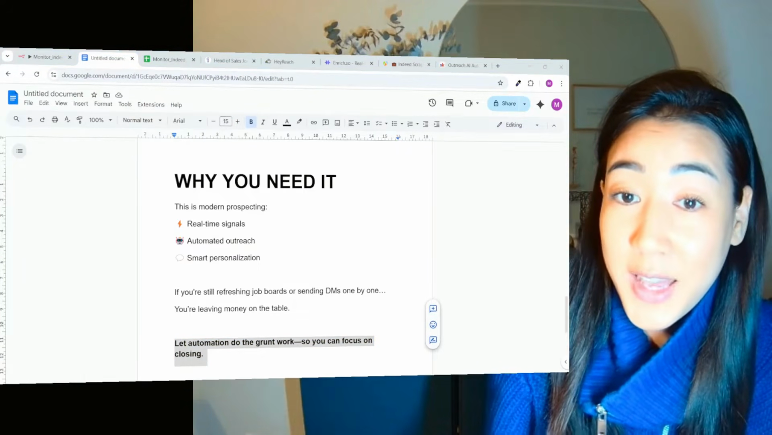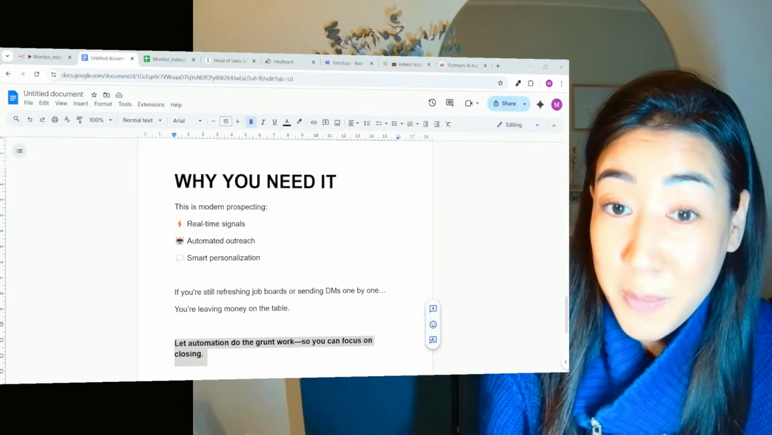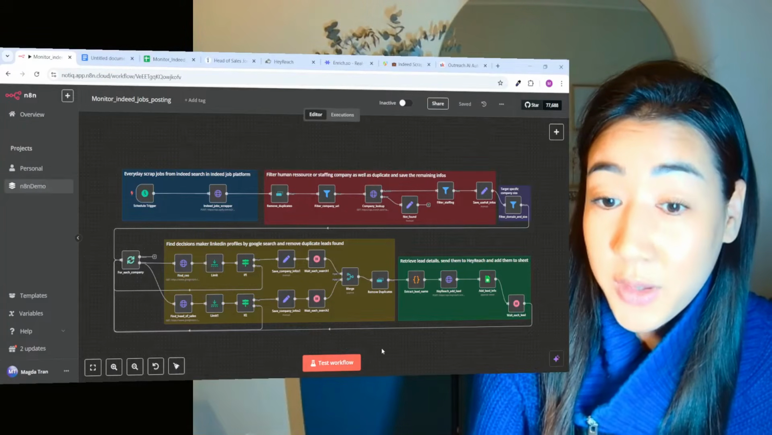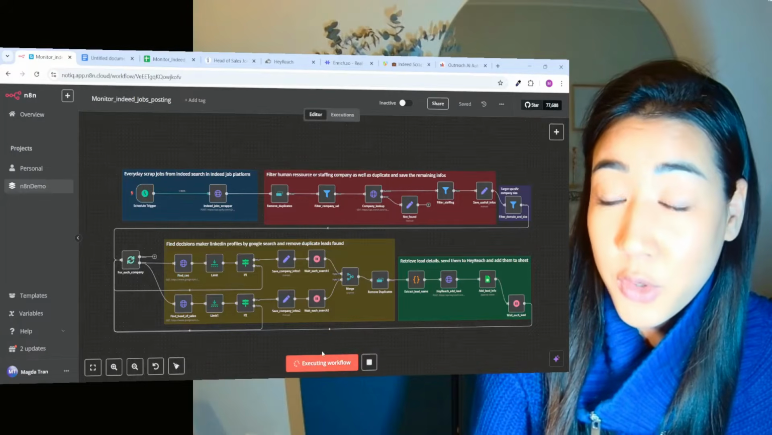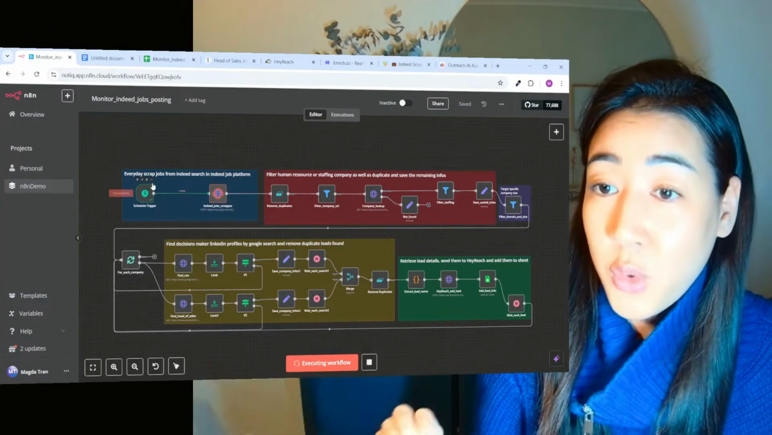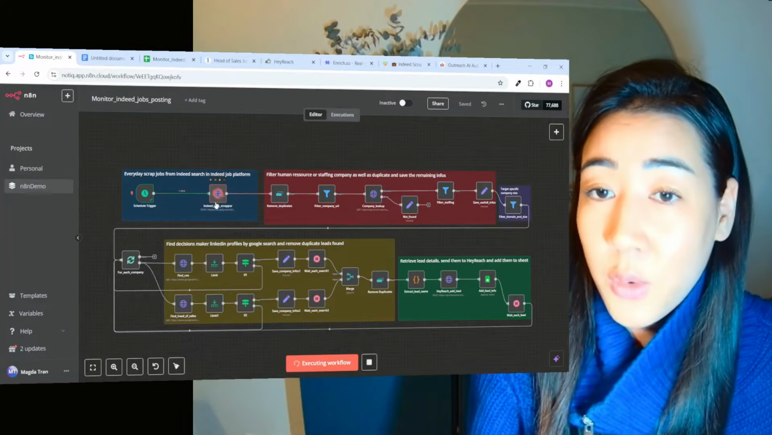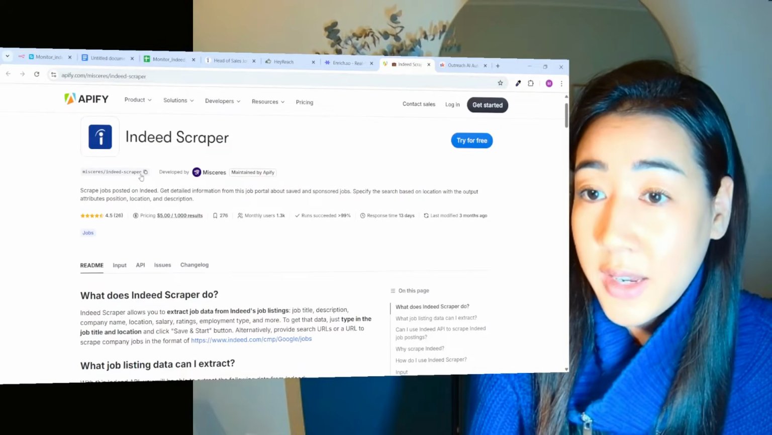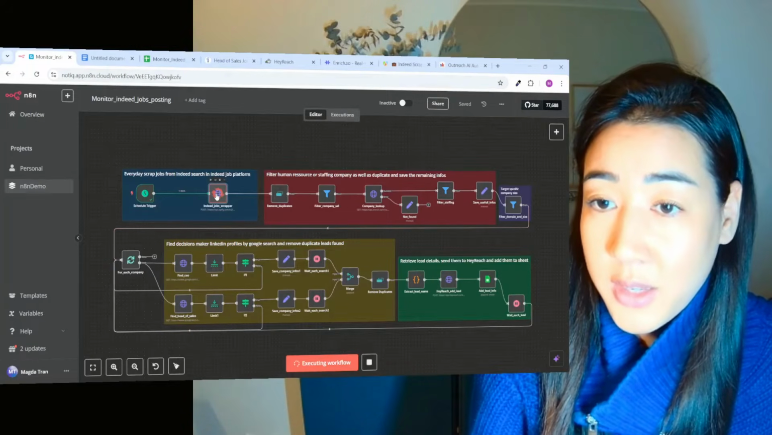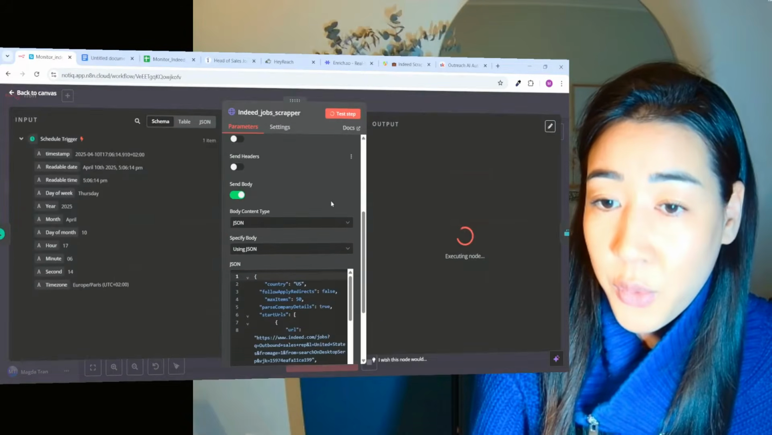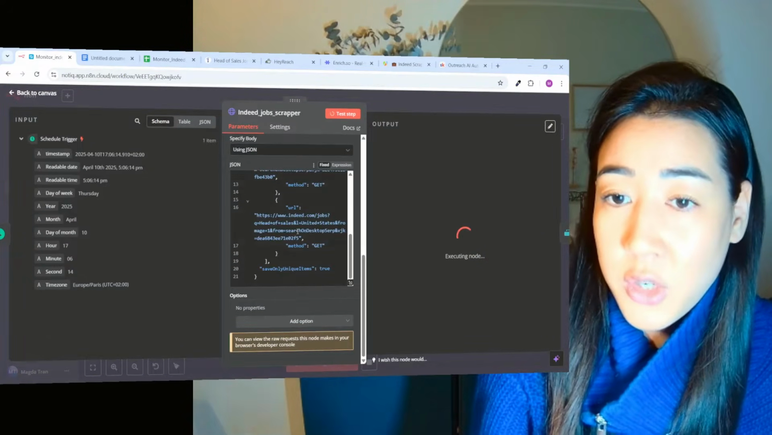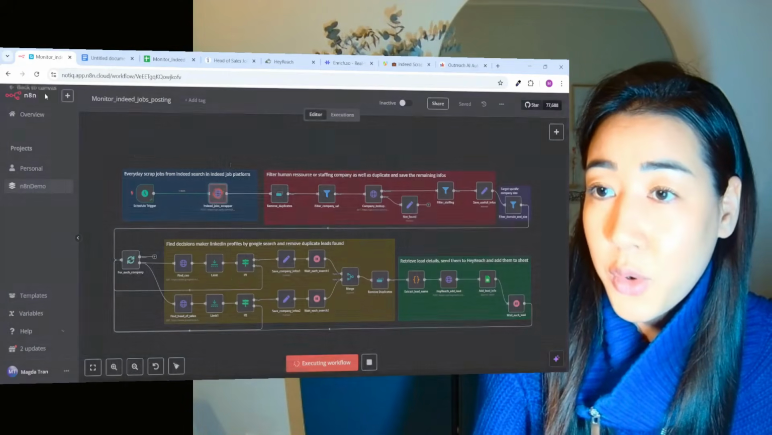So now that you understand why this is so powerful, let's jump into the flow. Okay, so here is the flow inside of N8N, and what I'm going to do now is trigger this flow to show you how it works live. So basically what we're doing is that we're going to scrape jobs from Indeed every day. And here we're using a scraper called the Indeed scraper by Apify. And inside of this node right here, we input searches for outbound sales reps and head of sales. So you would obviously choose the searches that make sense for your own company.